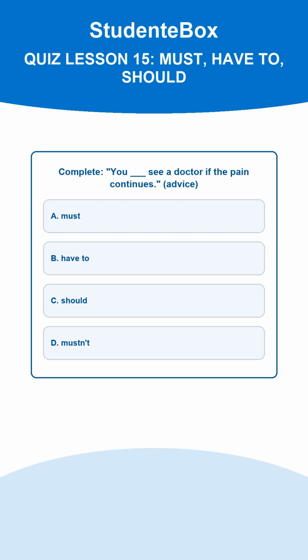Domanda 7. Complete: you ___ see a doctor if the pain continues. Advice. A. Must. B. Have to. C. Should. D. Mustn't. The correct answer is C. Should is used for recommendations and advice. La respuesta correcta es la C.